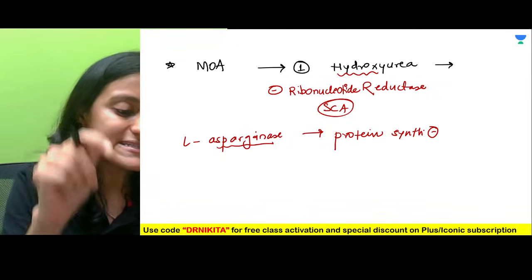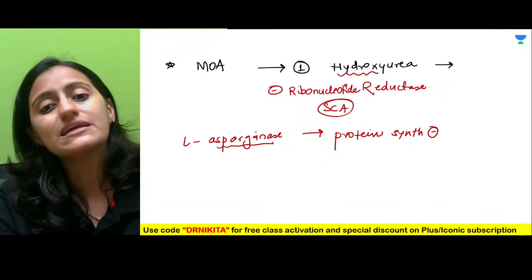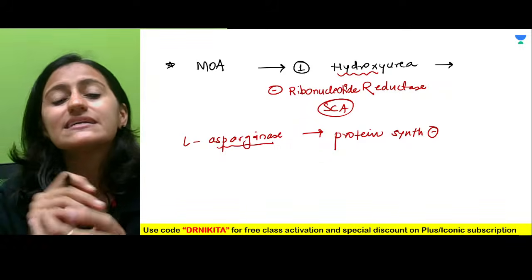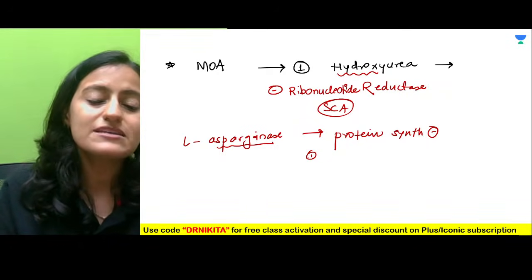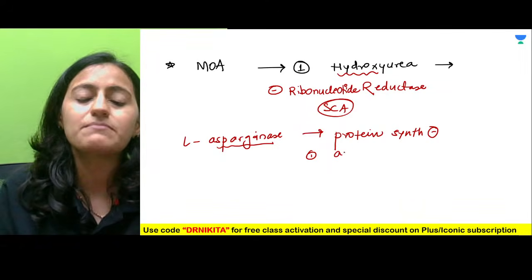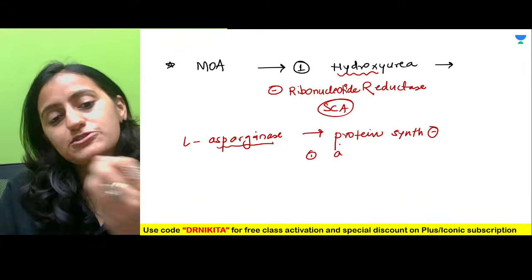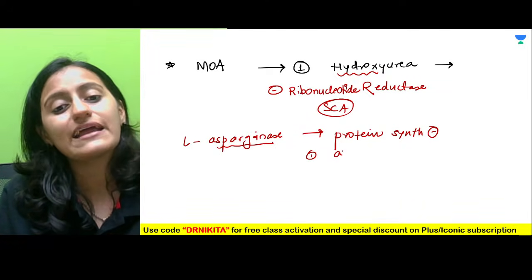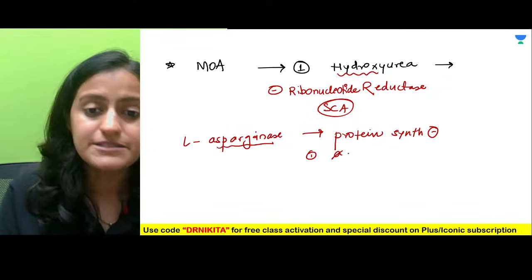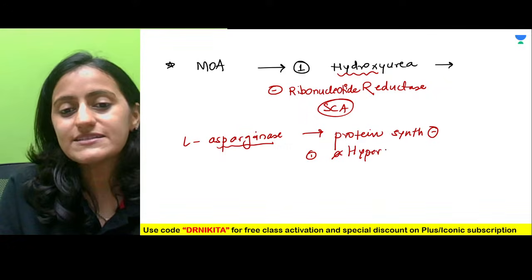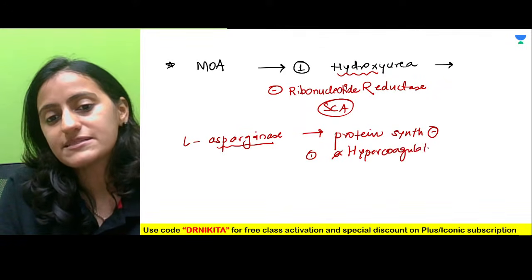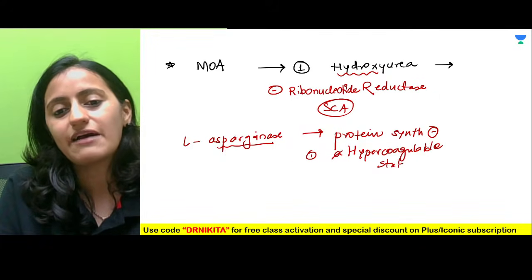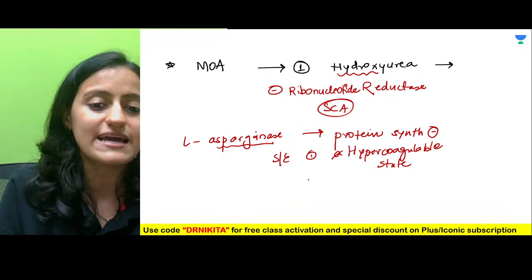So basically it acts by inhibiting protein synthesis, not DNA synthesis. An example of proteins: anticoagulants. If these amino acids are not there, anticoagulants will be affected. So you will have a hypercoagulable state. Hypercoagulable state is a side effect.